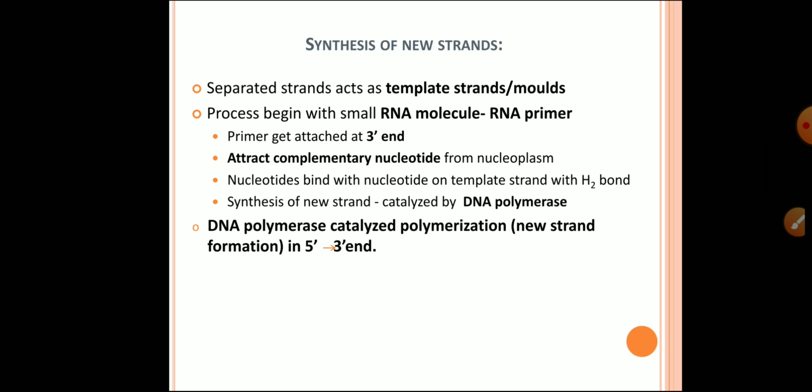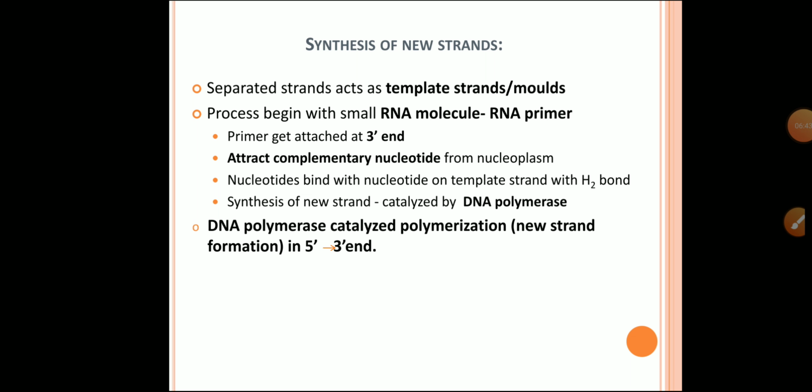Then the next step, the synthesis of new strand. Each separated strand acts as a mold or template for the synthesis of a new complementary strand. It begins with the help of a small RNA molecule called RNA primer.